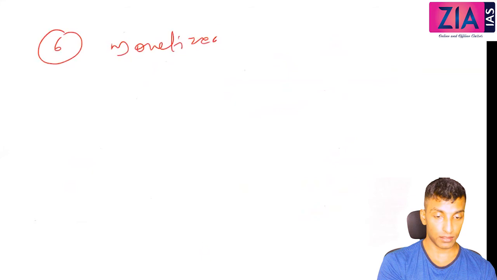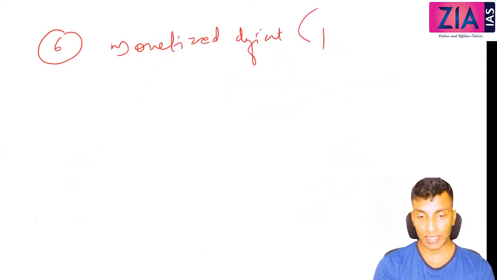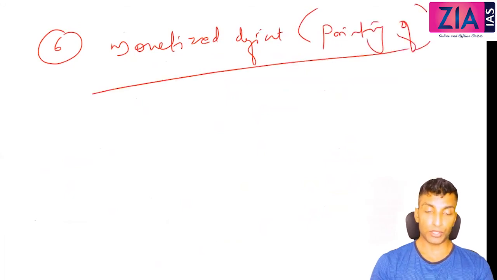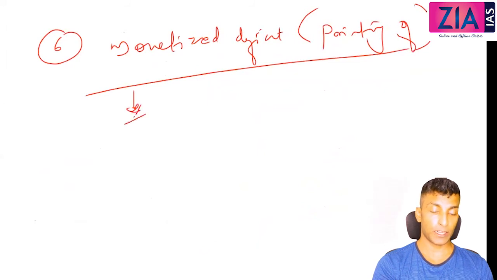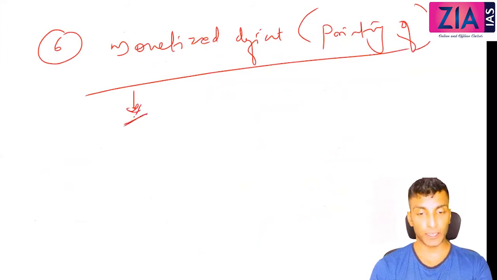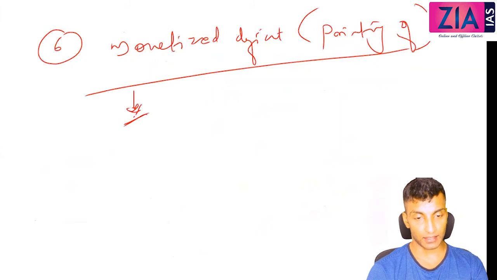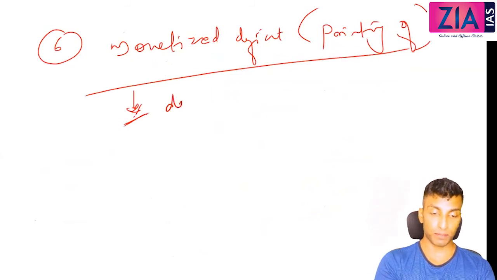Now, sixth concept, monetized deficit. Okay, monetized deficit means it's actually printing of money, printing of currency only. So in other words, monetized deficit, you are printing currency, deficit financing, right? So this is nothing but deficit financing, right?